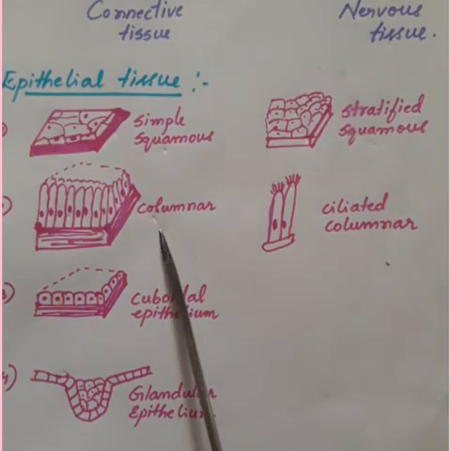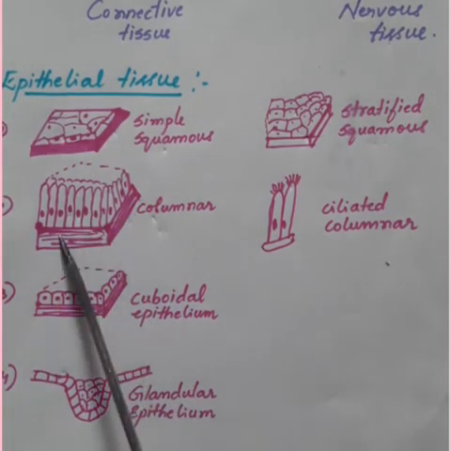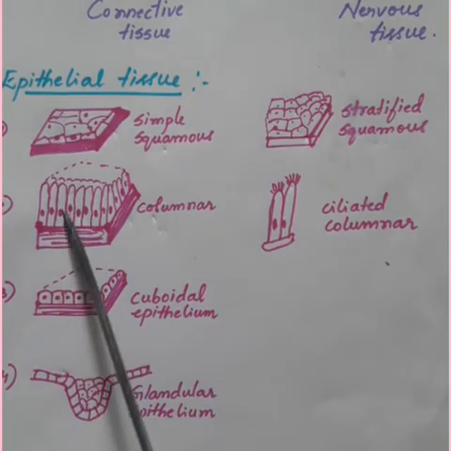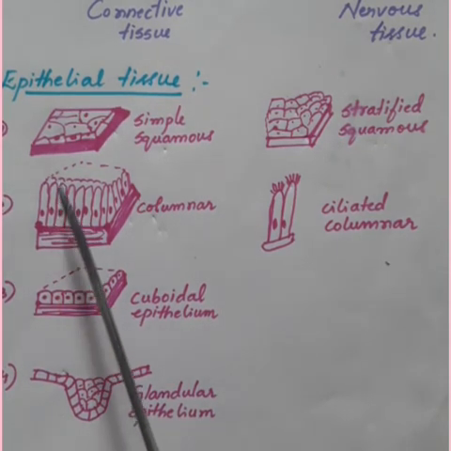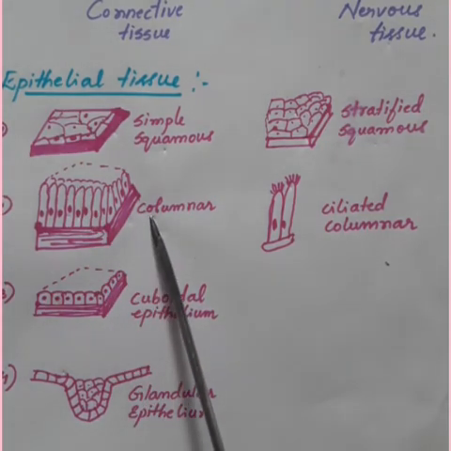Coming to columnar epithelium, it is present in the inner lining of the intestine. You all know in the intestine, absorption and secretion occurs. So, tall epithelial cells are present. These tall epithelial cells or the pillar-like cells are called columnar epithelium.